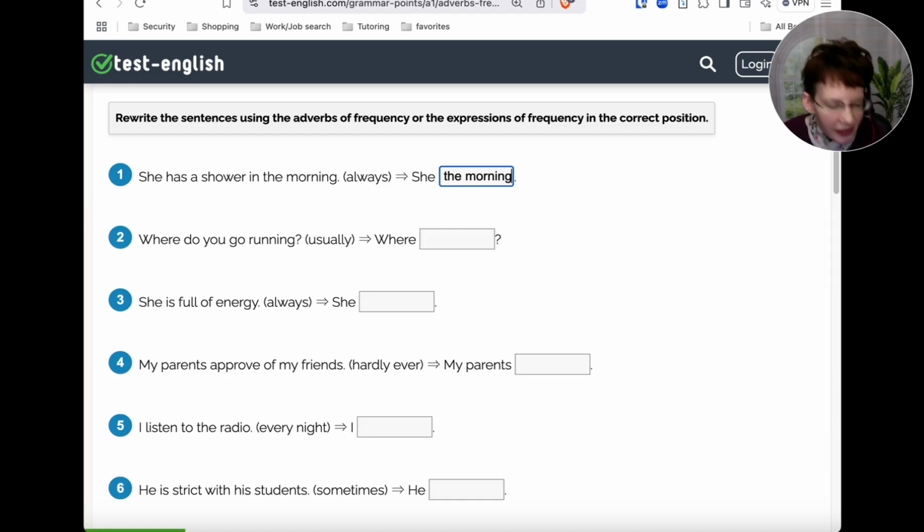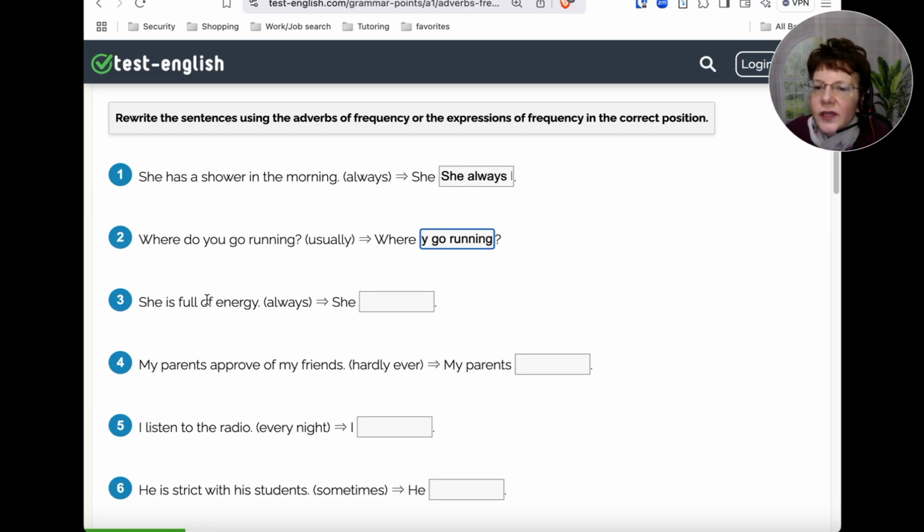All right, very good. Okay, number 2, where do you go running? And then usually. So where does this go? So where do you, and then we want the adverb, right? Usually go running. Very good.